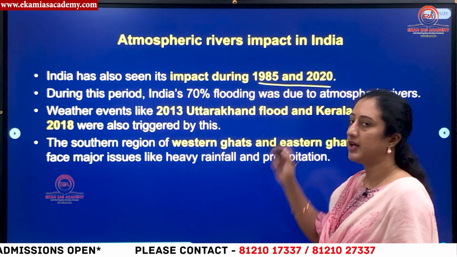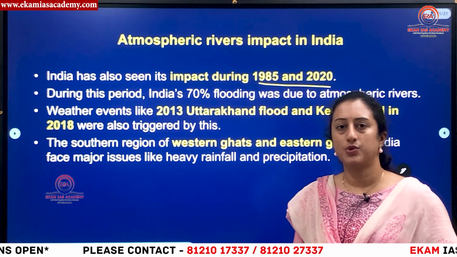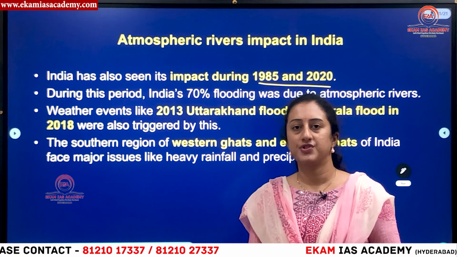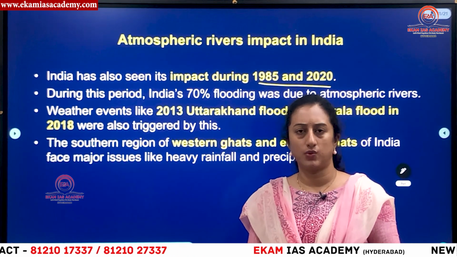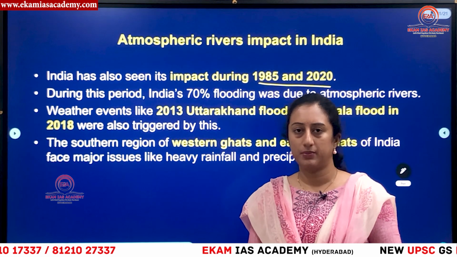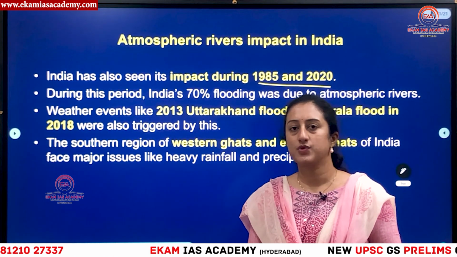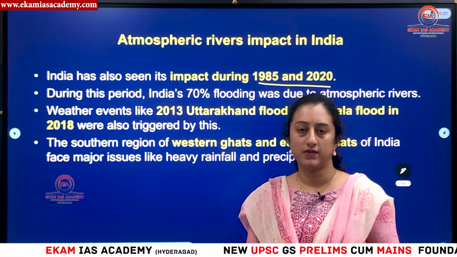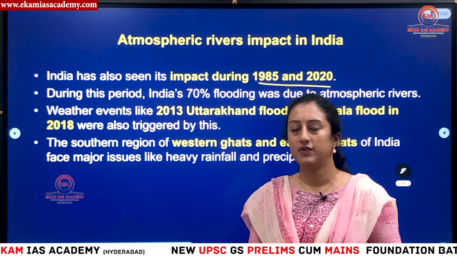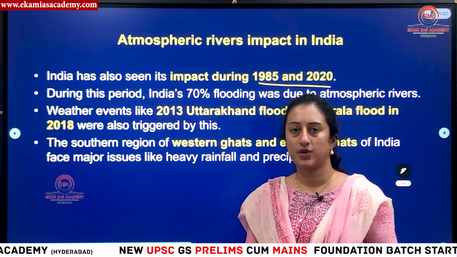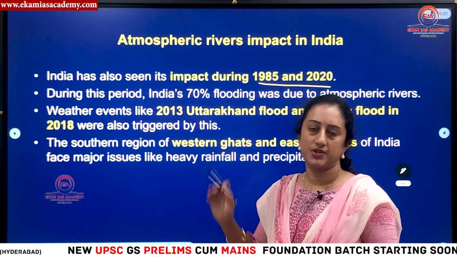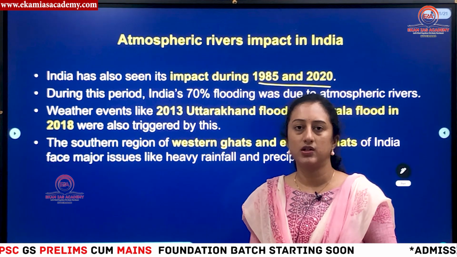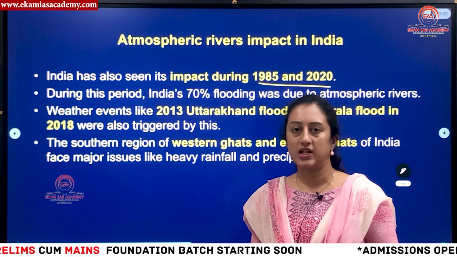You can see that from 1985 to 2020 atmospheric rivers have caused intense rainfall in India. Interestingly, the 2013 Uttarakhand floods, which created havoc and in which more than 10,000 people lost their lives, and even the 2018 Kerala floods, were caused by atmospheric rivers, as scientists have observed. You will remember we use the term flash floods for the Uttarakhand floods. That havoc was mainly because of atmospheric rivers, in both the 2013 Uttarakhand floods and the 2018 Kerala floods.